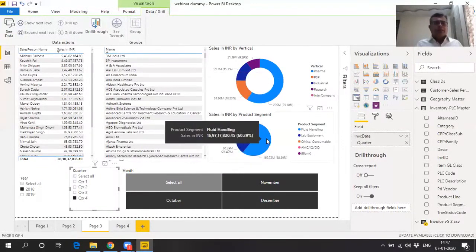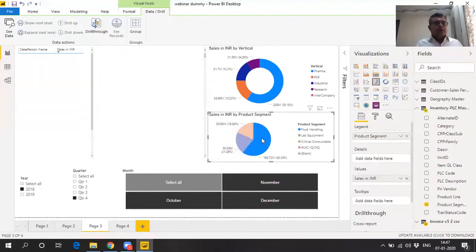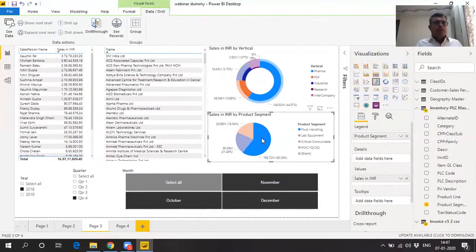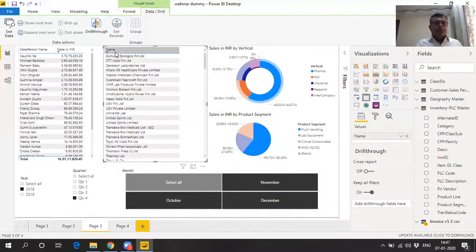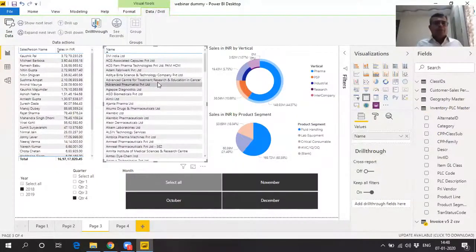topping the list. Now you can click on fluid handling and find out who are the guys who were performing on fluid handling at the top, and you will find out Michael Barbosa suddenly becomes second and Kaushik Pal becomes first, as he was performing the most in the fluid handling, which is the largest segment available in this particular company. And you will find out 3M India is the top customer, followed by ACG Associated and ACG Pharma and so on, right?